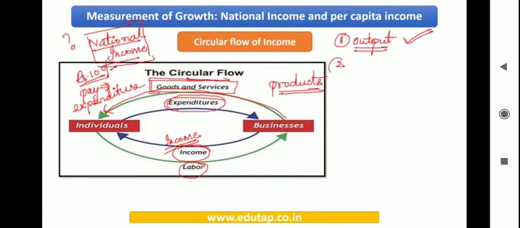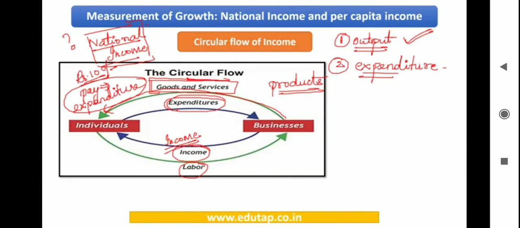The next one is the expenditure method. When I'm using this expenditure method, what I'm going to see is how much these individuals have paid the manufacturing units for the goods and services. Remember, I mentioned the term expenditure here. We are assuming in this example that goods worth rupees 100 have been produced.